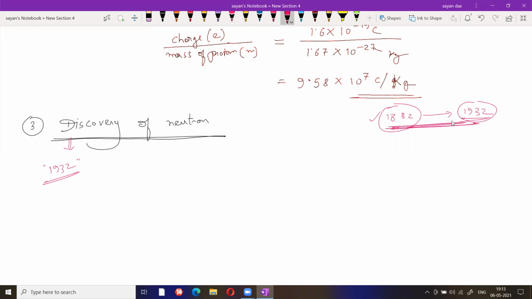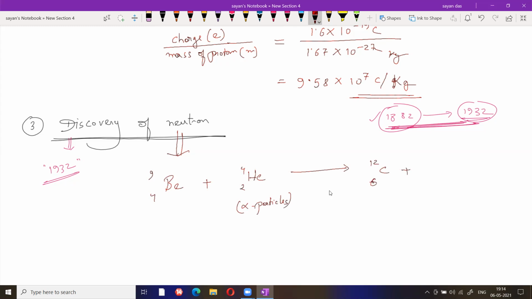Okay, now why was the neutron concept introduced? Now look, for the neutron concept, when a beryllium atom is bombarded with alpha particles, we get a normal carbon atom.